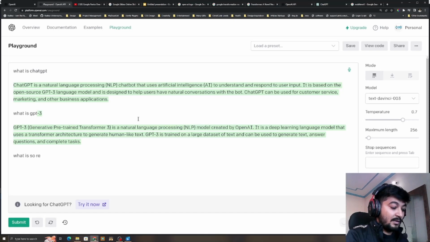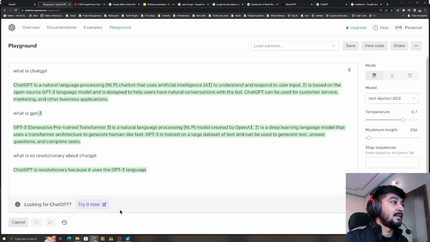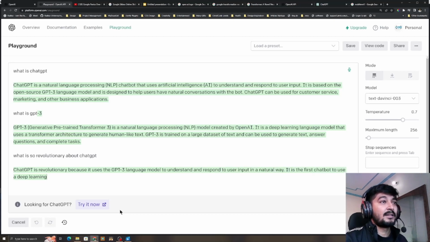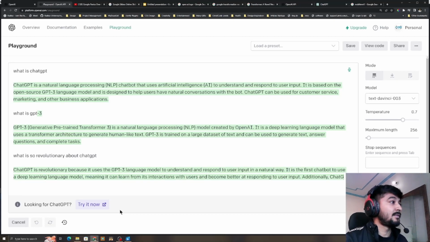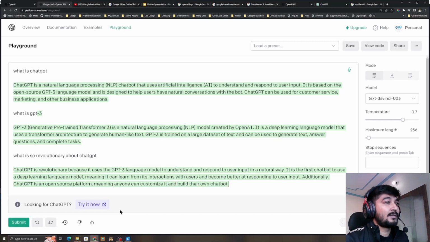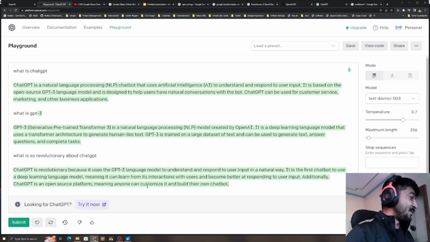Revolutionary. Recently I got a new keyboard, so ChatGPT. It uses GPT language to understand it. Okay, it's an open source platform. Damn, you're not open source. Open source they claim, but most of the things are not open source.